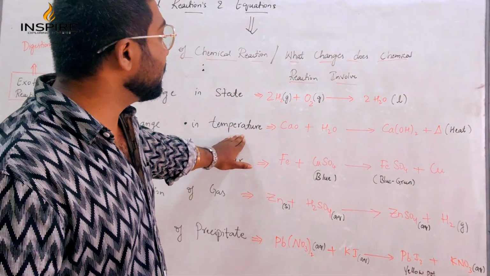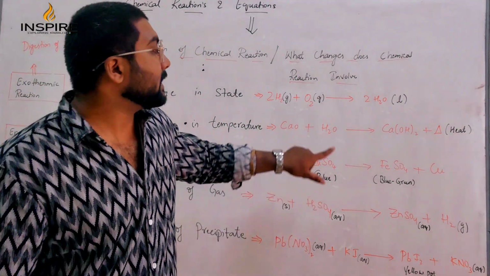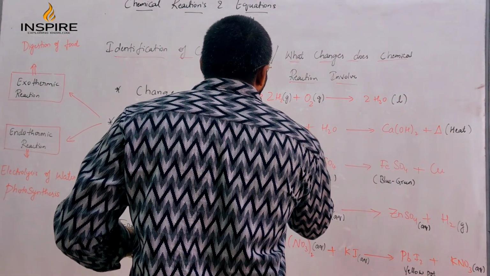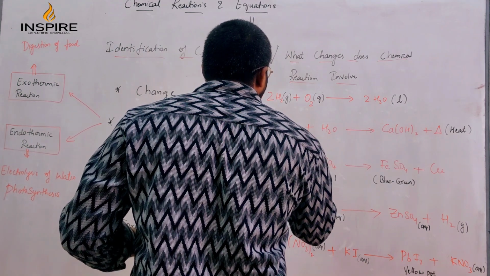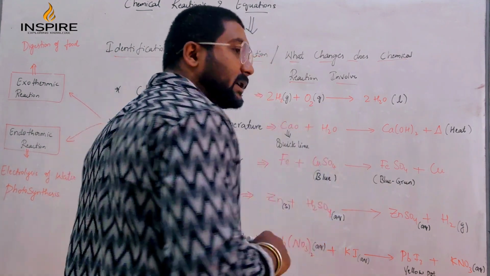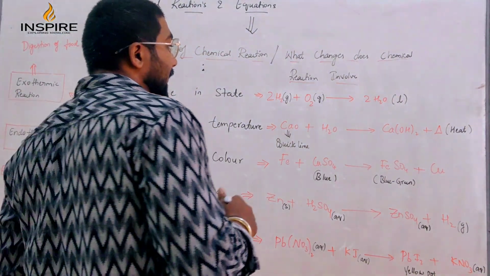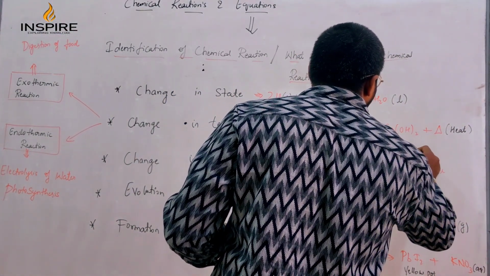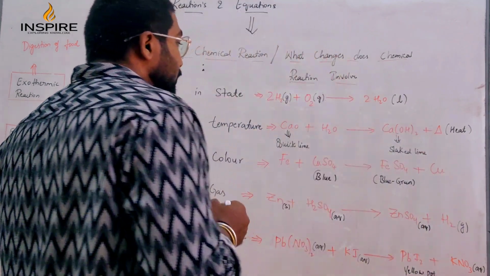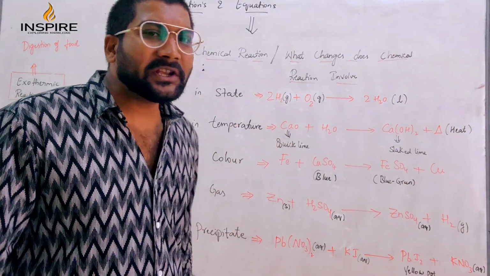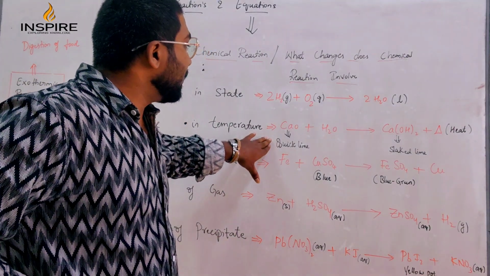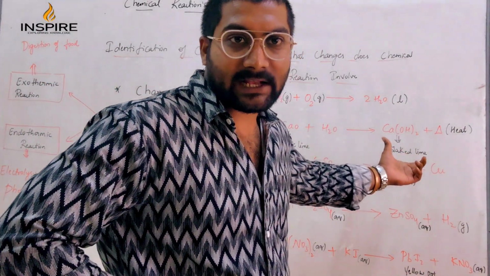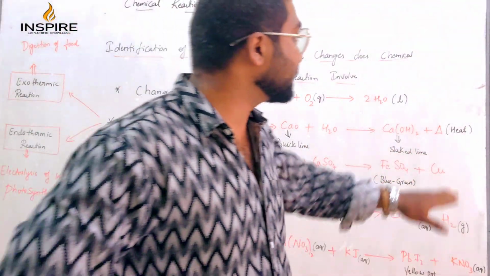Next, change in temperature. For change in temperature, I've written calcium oxide plus H2O gives calcium hydroxide. Now this calcium oxide is also known as quicklime. Every time this question is very important, students. They'll ask you about quicklime. And calcium hydroxide is slaked lime. So in a one mark question you may get that: what is quicklime and what is slaked lime? Quicklime, when it reacts with water, gets converted into slaked lime, which is calcium hydroxide, and a large amount of heat is released.